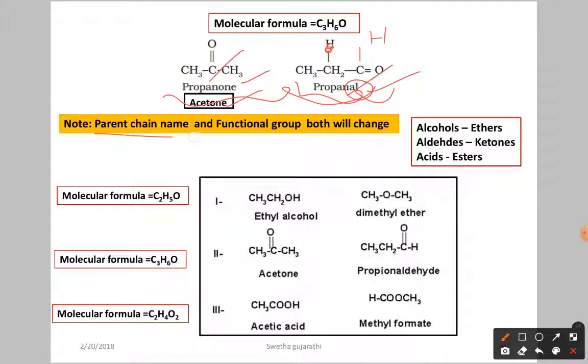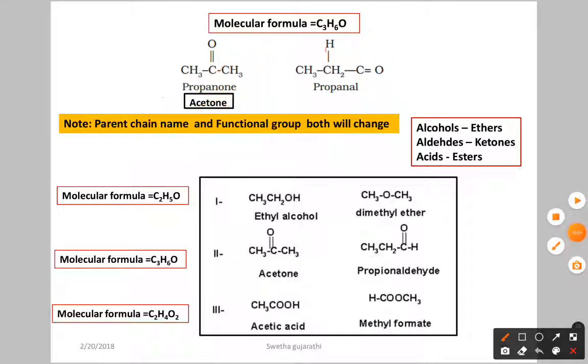So the parent chain name and the functional group both will change. Why? Because here in the parent chain we have propanone, and here we have propanol. The parent chain here ends with the suffix -one, and here it ends with -ol. So those types of isomers are called functional group isomerism, or functional isomerism. Why? Because the functional group is going to vary.